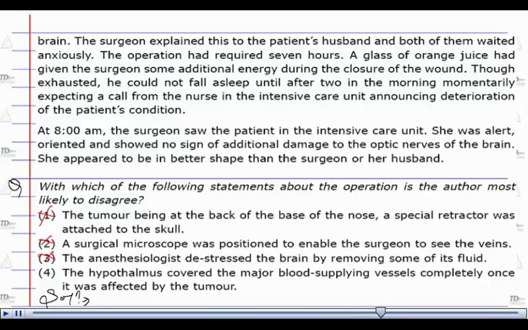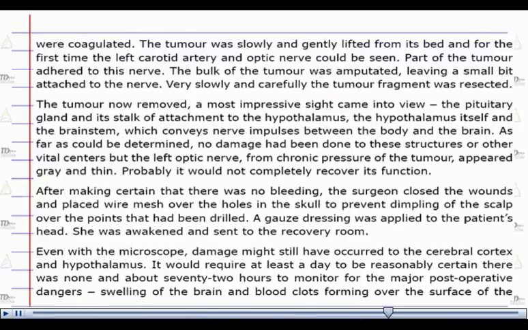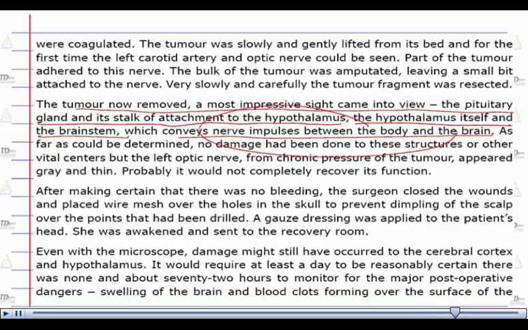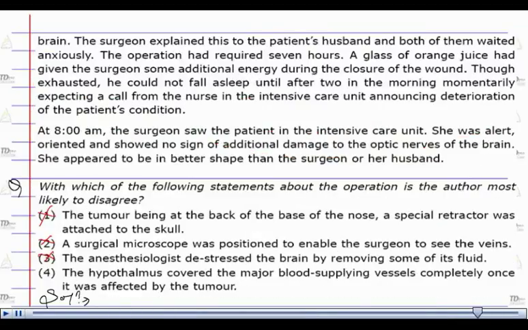Let us see if it has any reference or not. Here in this particular paragraph, once the tumor was removed, a most impressive sight came into view: the pituitary gland and its stalk of attachment to the hypothalamus itself and the brain stem, which conveys nerve impulses between the body and the brain. Here we can clearly see the hypothalamus is basically used to convey nerve impulses between the body and the brain rather than supplying blood to the major parts. We can clearly see option number 4 is what the author most likely seems to disagree with. Option number 4 therefore has to be the correct answer.